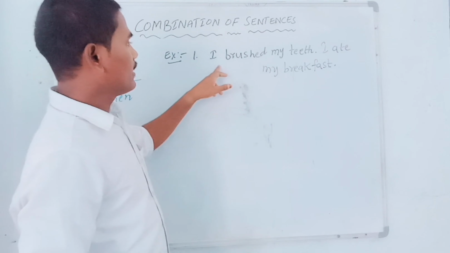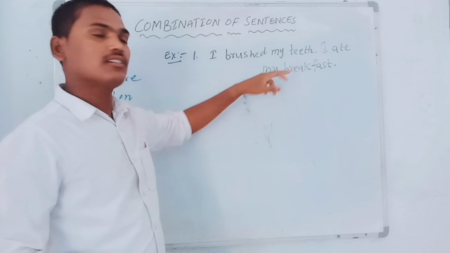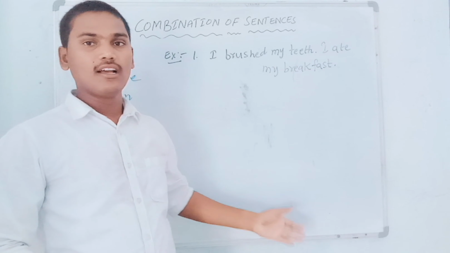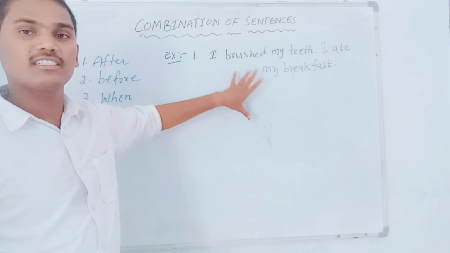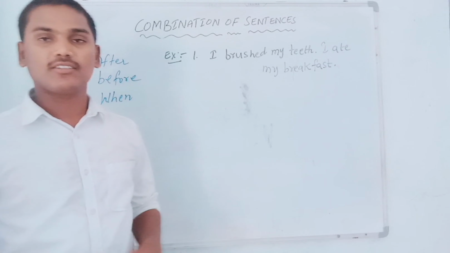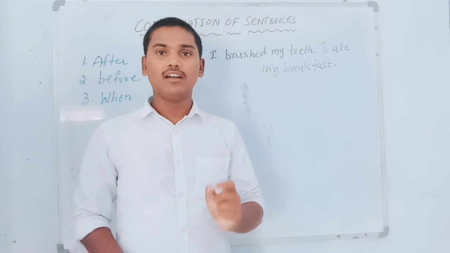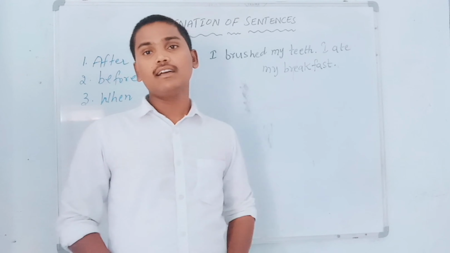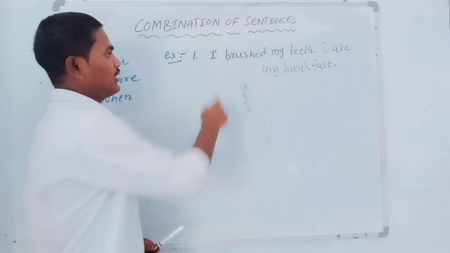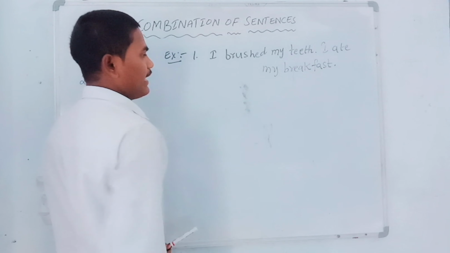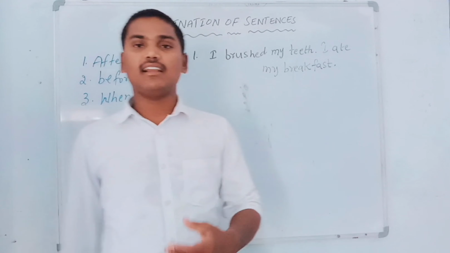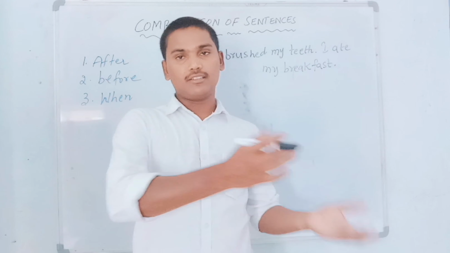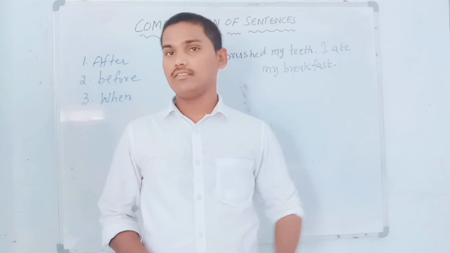So these two, I brushed my teeth, simple past tense, and I ate my breakfast, also simple past tense. Both expressions are in simple past tense in this example. So we have to find out which action happened first and write that action in past perfect tense. It is the usual habit of everyone: they first brush their teeth, then only they have their breakfast.